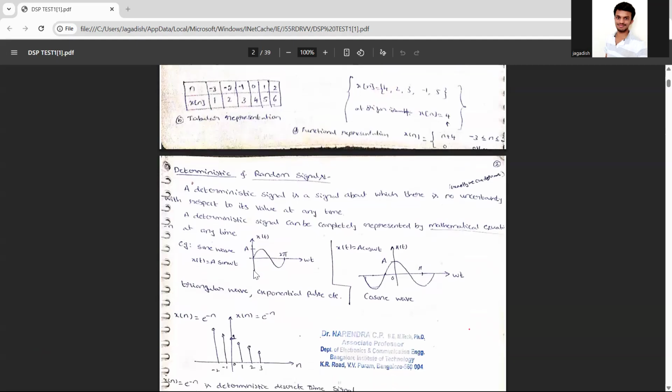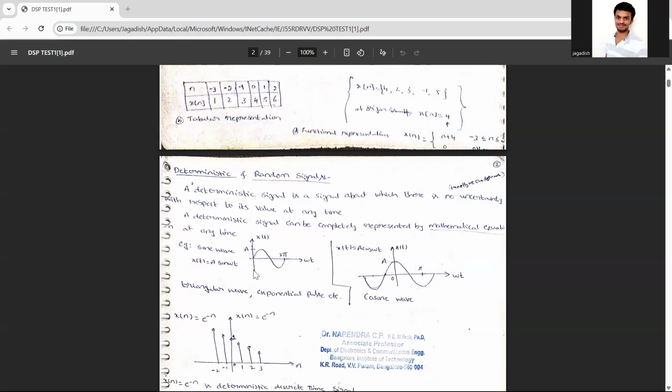So next comes the random signals. What is a deterministic signal? It is a signal about which there is no uncertainty with respect to its value at any time. So whenever you plot or do an analysis, you don't feel any uncertainty. So that you will be calling a deterministic signal. So you will be taking a random signal for comparison.